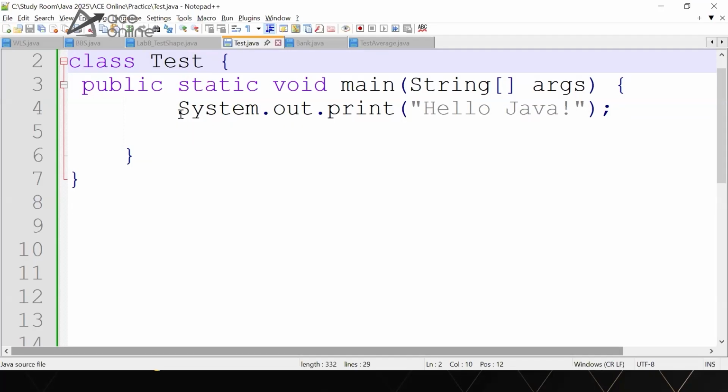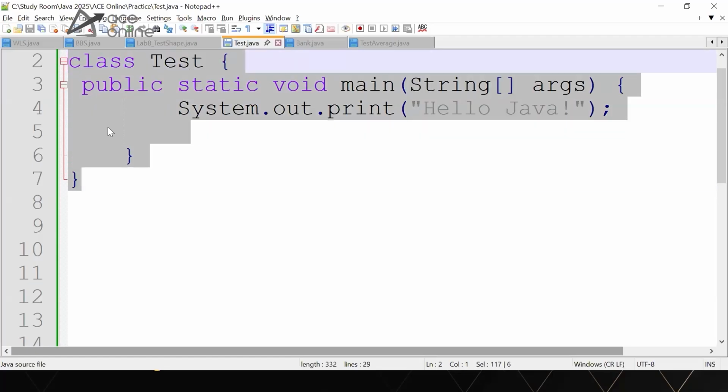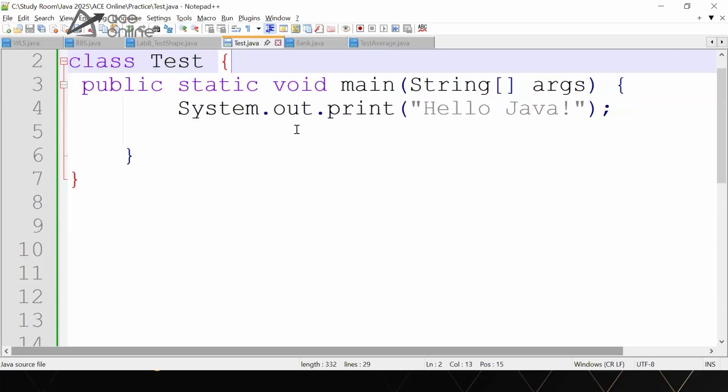Great. Let us discuss whether we are actually using inheritance here or not. To make it clear, let's say we have a method inside this Test class.